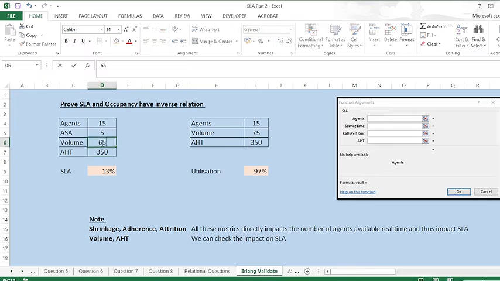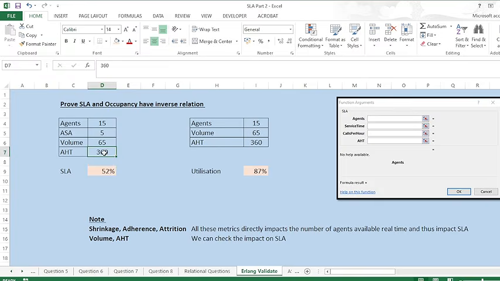Now let's check with the AST. Suppose my AST is 350 seconds. Now I'm increasing from 350 to 353. Now my service level gets reduced. Suppose I'm increasing to 360, my service level gets reduced.